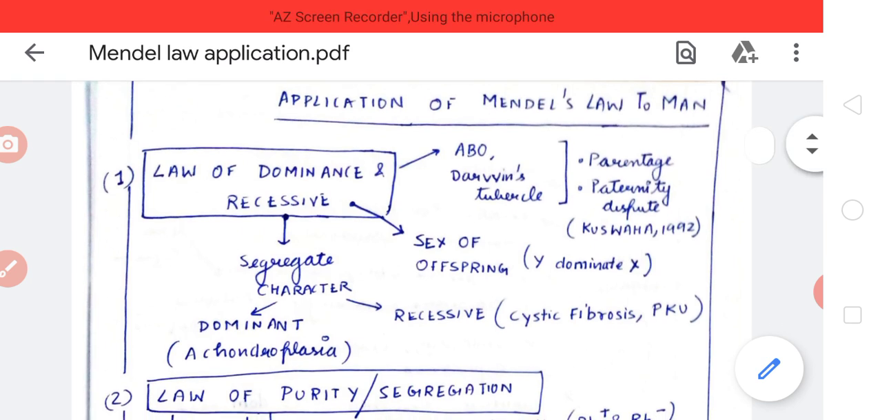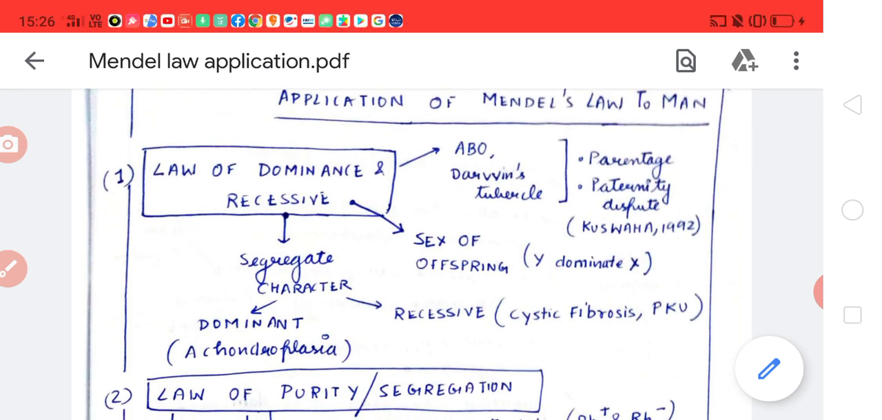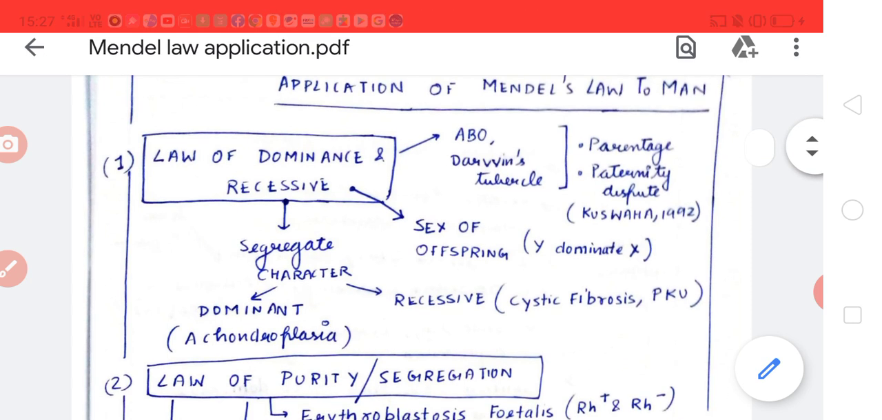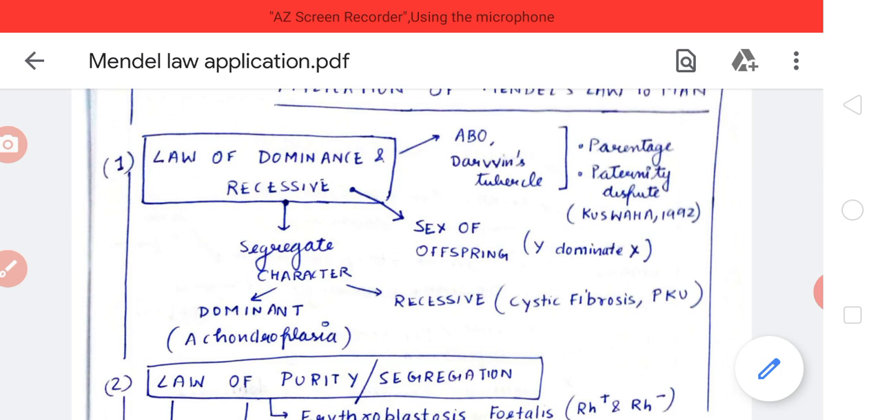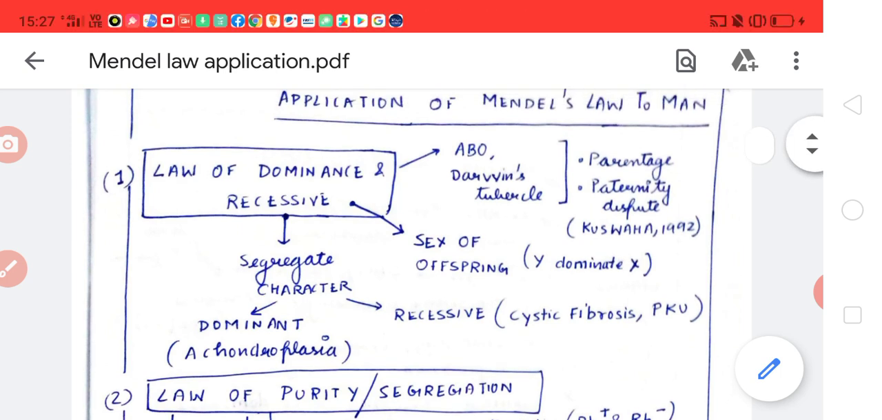Similarly, Darwin's tubercle, which is a proliferation or thickening in the ear, is transmitted as a dominant trait. Whenever it is dominant, that is, it is expressed, and if it is recessive, or in small form, it is not expressed. So the law of dominance and recessiveness applies to the ABO blood group and Darwin's tubercle.